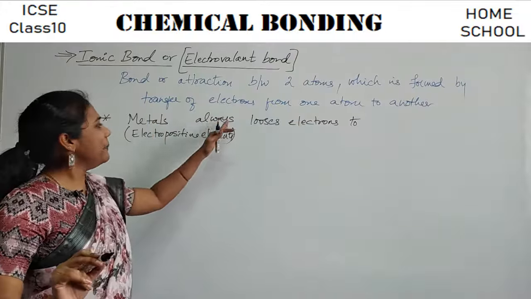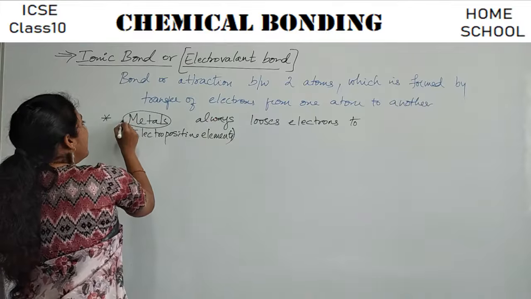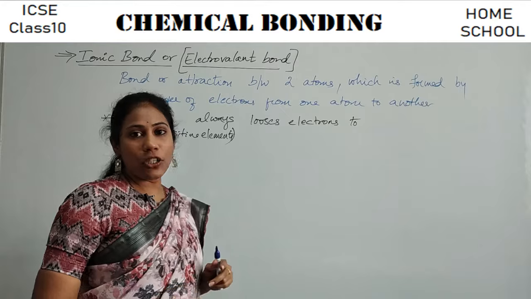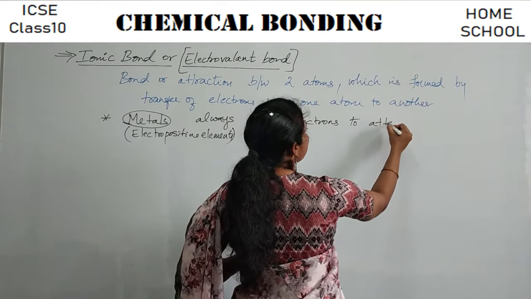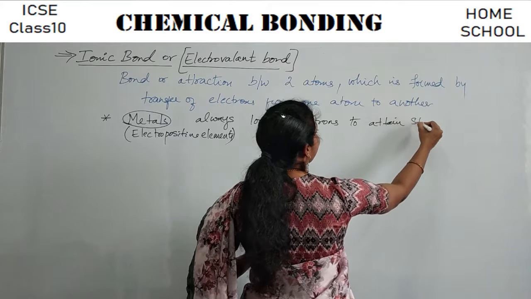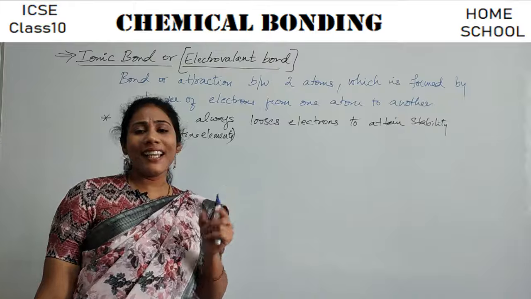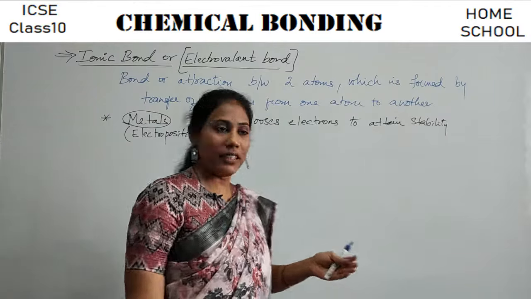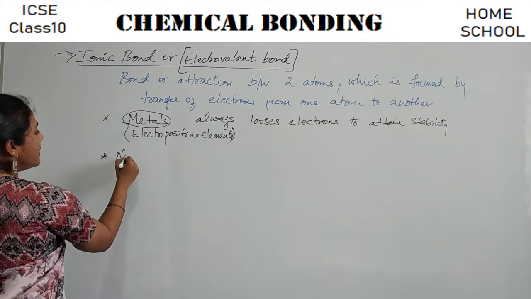What type of elements or atoms lose electrons? Metals. The so-called metals always lose electrons. Okay, so why do they lose electrons? To attain stability. Okay, I'll tell you what elements are metals here. Clear? So the second point is non-metals.